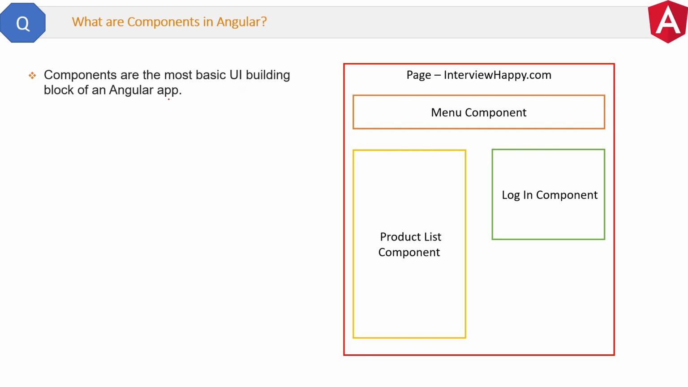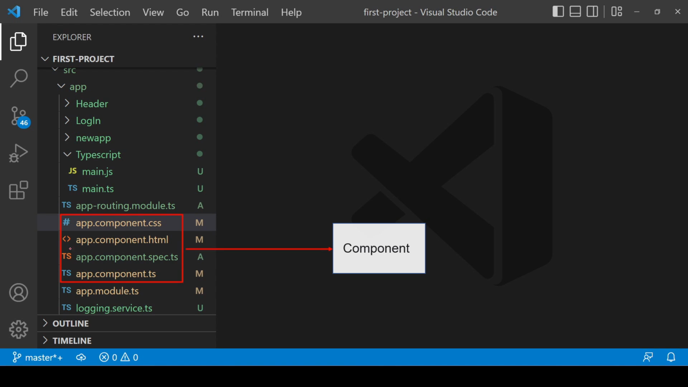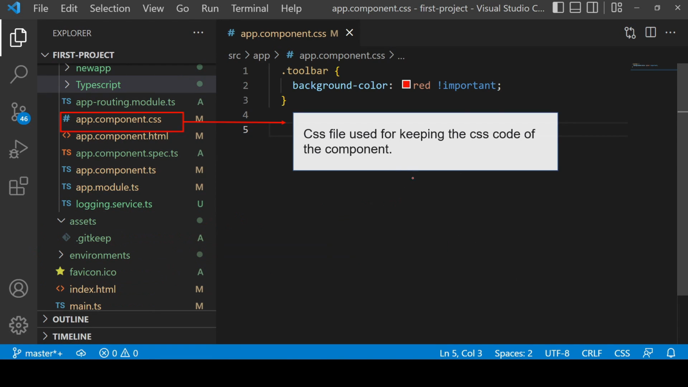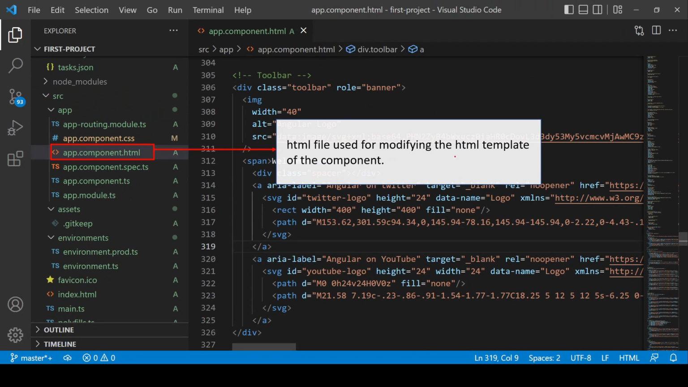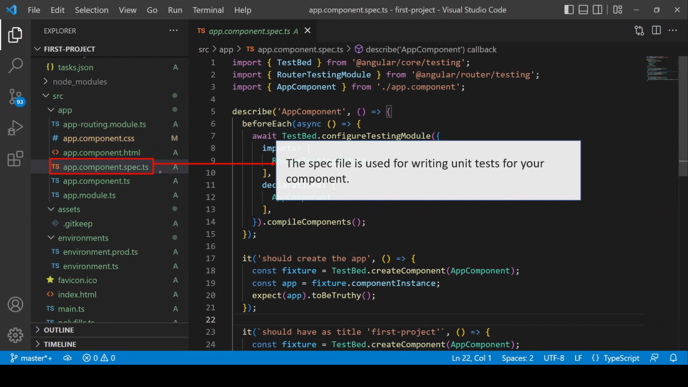Let me show you in the code also. See, here inside the app folder we have 4 files. These 4 files together will make a single component. These files are the CSS file, HTML file, spec.ts file and the component.ts file. The .css file is used for keeping the CSS code for the component. See the CSS code for the component here. Then the .html file is used for modifying the HTML template of the component. You will see all the HTML code here for the component. Then the spec file is used for writing unit tests for your component.